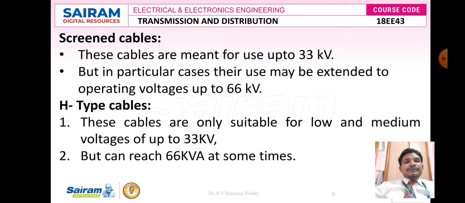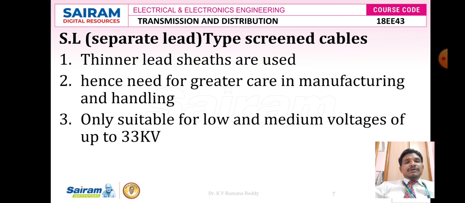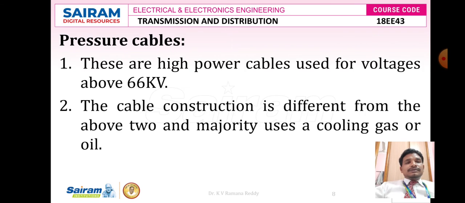Screened type cables are classified into two types: one is called H-type cables, the other is called SL type cables. Let us see the H-type cables. These cables are only suitable for low and medium voltage up to 33 kV, but can sometimes reach 66 kV. Next is the separate lead type screened cables. These have thinner lead sheaths, hence need greater care in manufacturing and handling, and are only suitable for low and medium voltage up to 33 kV.